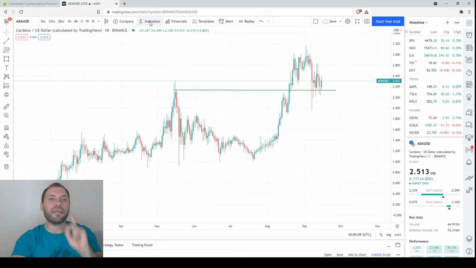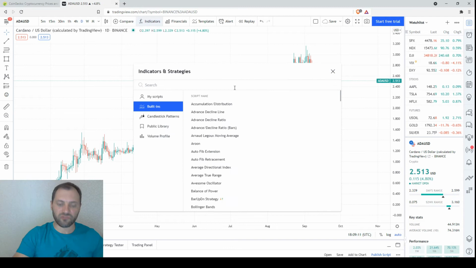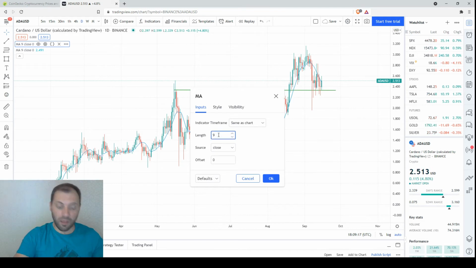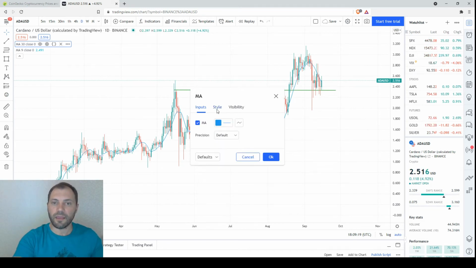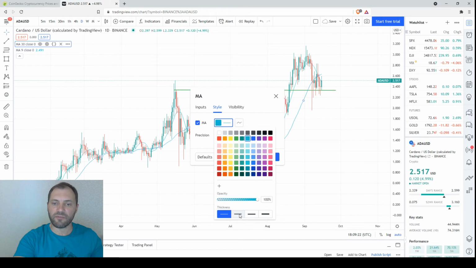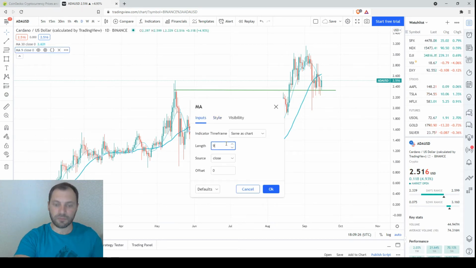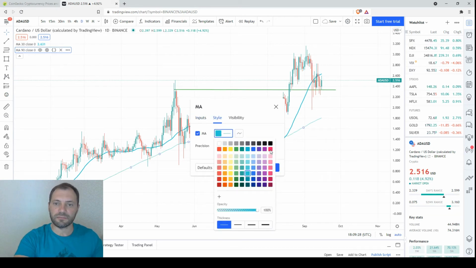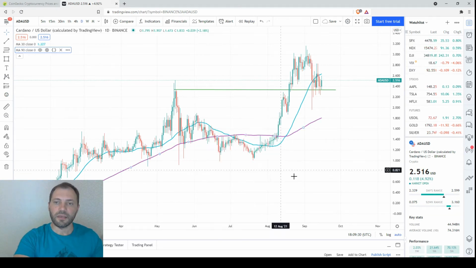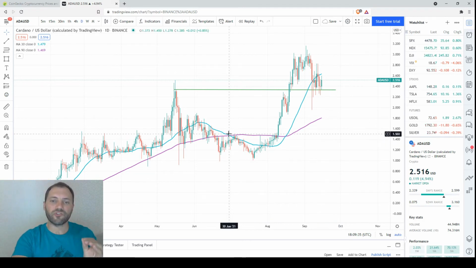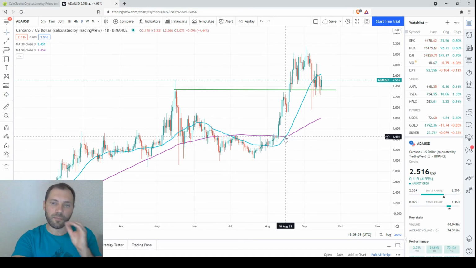Also now, let me add the two key moving averages. So we will add the 30-day moving average, or for the period of 1 month. And of course, the 90-day moving average, or for the period of 3 months. So we have these two moving averages. A bearish moving average crossover took place here, a bullish one took place here.